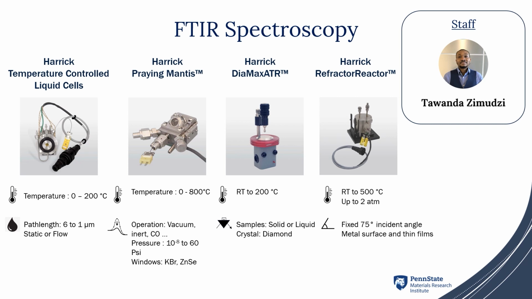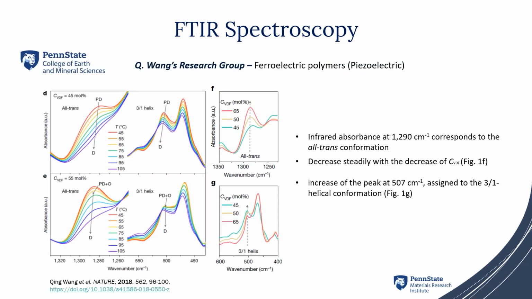This technique is supported by our staff member Tawanda Zimutsi. In this picture, we can see all the accessories present at the Material Characterization Lab, allowing us to analyze samples from the liquid state to the solid state. We can also look at the sample at different temperatures and in different geometry configurations. An example of in situ FTIR spectroscopy was carried out by the group of Professor Wang on a ferroelectric polymer. By applying a change in temperature, we could see a change of the conformation of the polymer. This analysis confirmed the piezoelectric behavior of the material under a thermal stimulus.